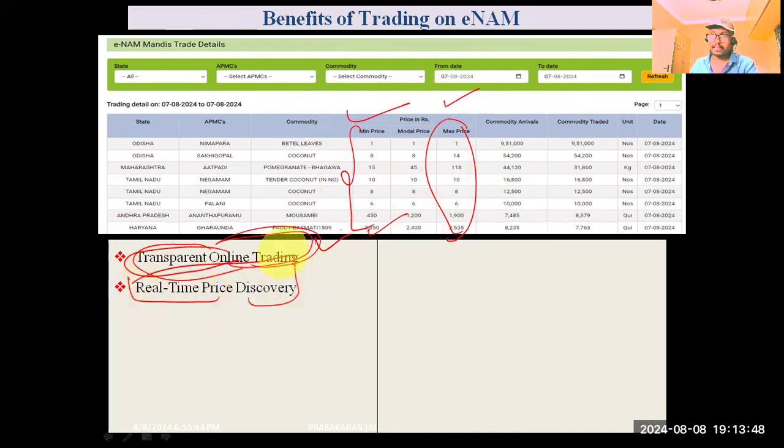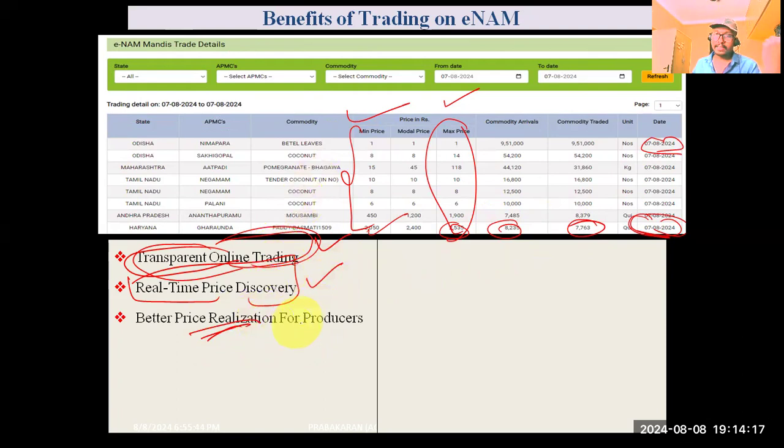Real-time price discovery. As you can see, today the date was the 8th. So it was giving real-time information: for the particular date, what was the price, and what was the commodity available in the particular market. So it was giving real-time price discovery. The third point was better price discovery for producers. Not only for producers, for consumers also it was giving benefits.